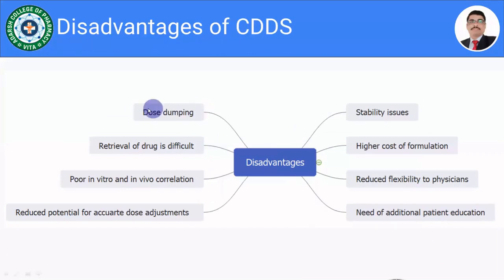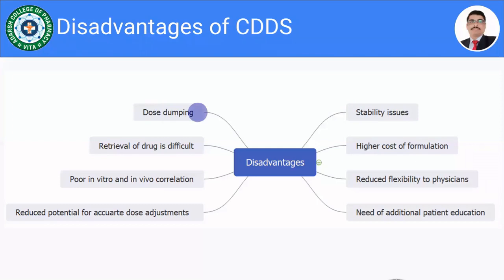There might be chances of dose dumping in the gastrointestinal tract if the formulation is given by oral route of administration, and whatever we have designed, whatever we have formulated, is going to disintegrate, going to break down in the gastrointestinal tract, or due to certain other factors, at once the drug is going to be released, and that may lead to toxicity to the patient, or that may be lethal to the patient. For example, metoprolol tartrate.